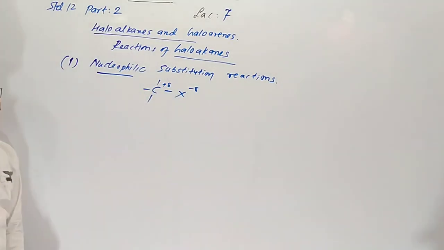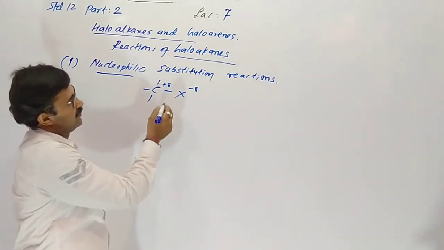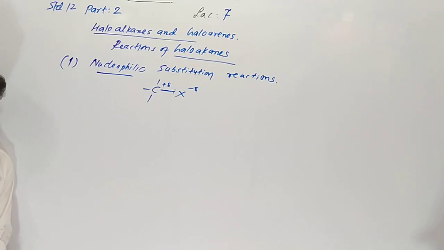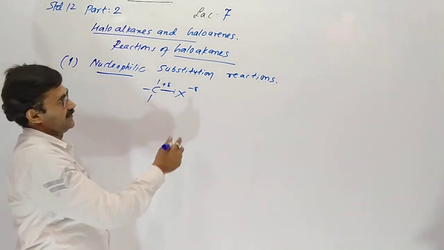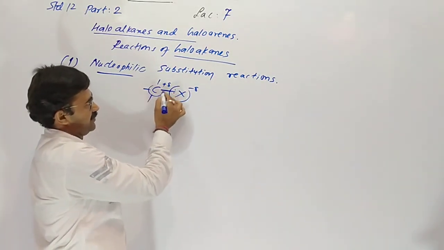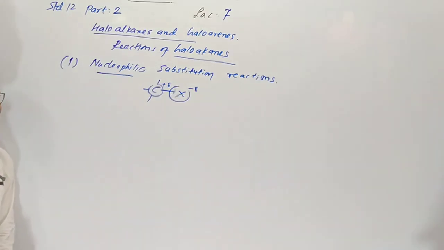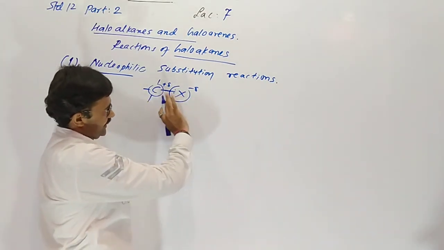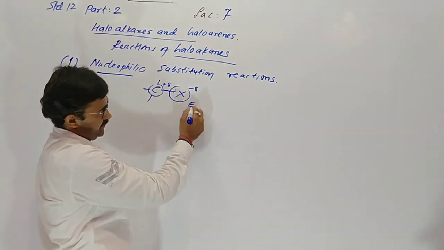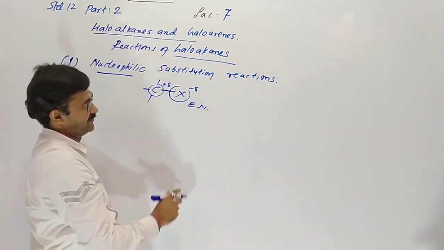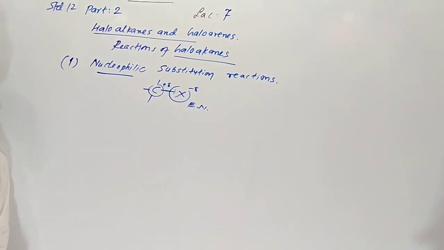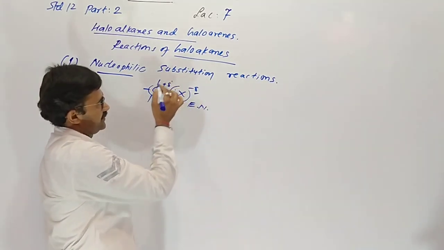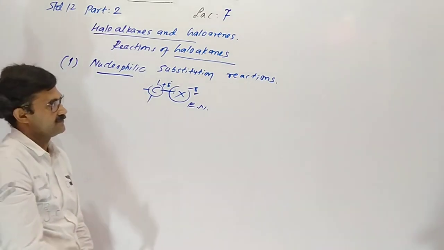In alkyl halide, haloalkane, the bond between carbon and halogen is covalent. The electronegativity of halogen is more than carbon, so the bond is polar. The electrons between them are attracted toward the more electronegative halogen atom. Here halogen is partially negative and carbon partially positive.